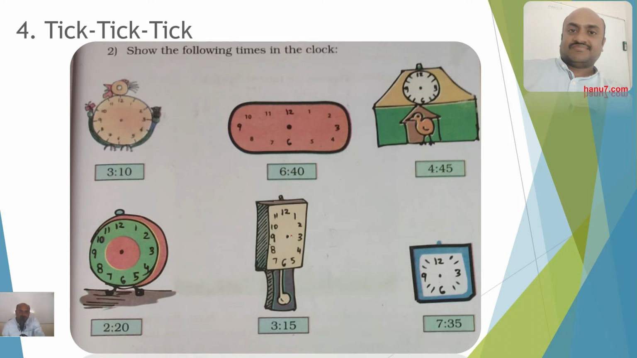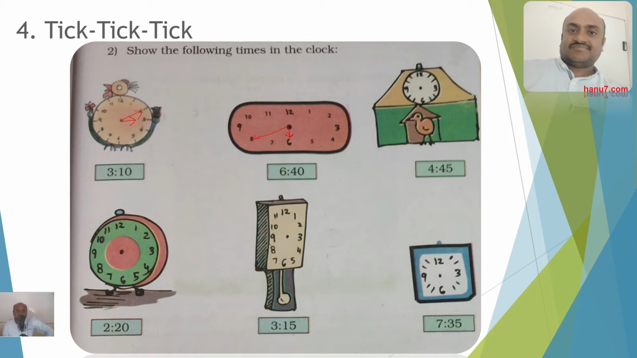So the second activity goes like this: show the following times in the clock. The first question is 3:10. Now let me draw an hours hand, and then let me draw a minutes hand. Okay, so 3:10, and in this case it is 6. The small hand is 6, and the bigger hand is pointing to the 40.